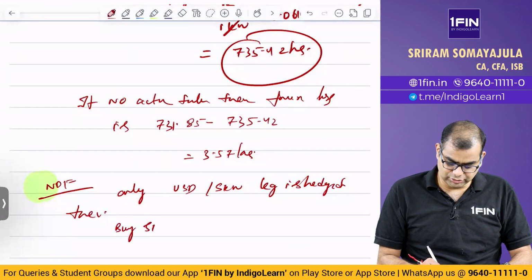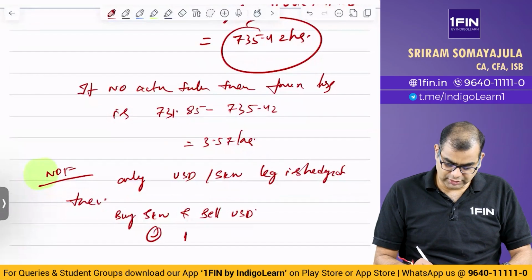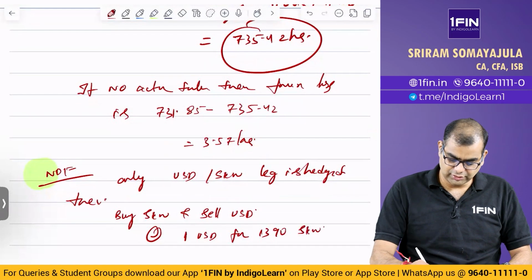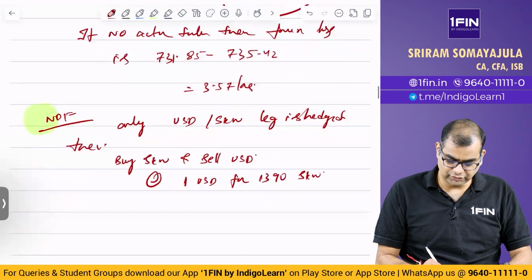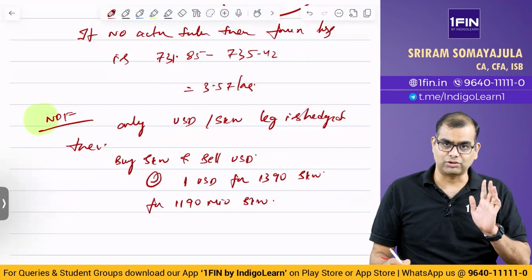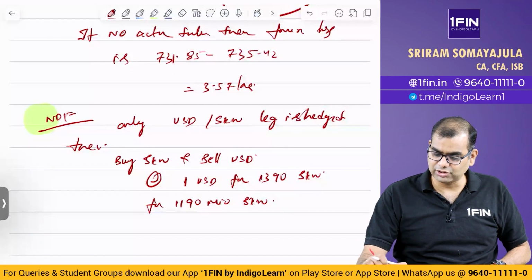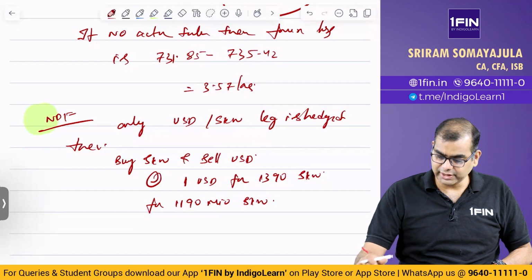Then buy SKW and sell USD at 1 USD for 1390 SKW, for 1190 million SKW. Okay, each USD gives 1390. For 1190 million SKW, how many USD are required? 1190 divided by 1390, okay, into 1 million.